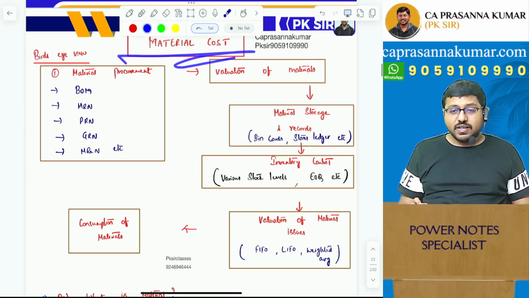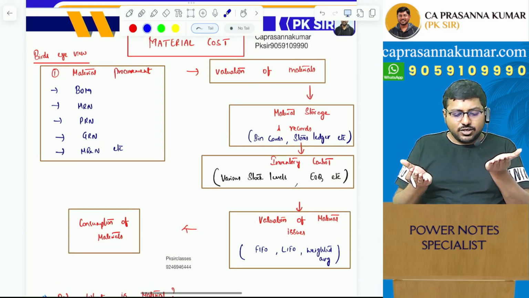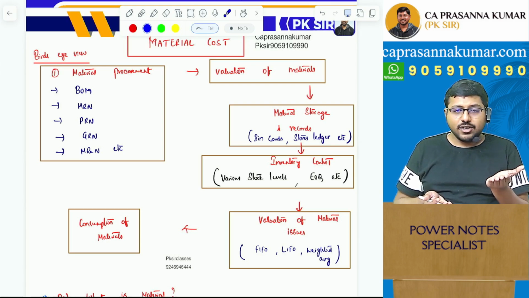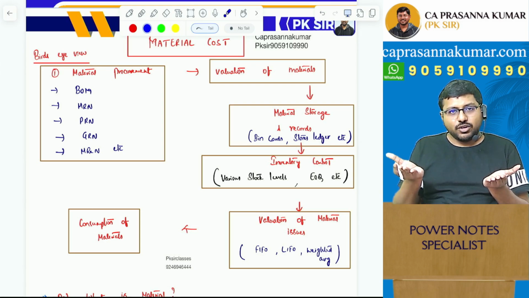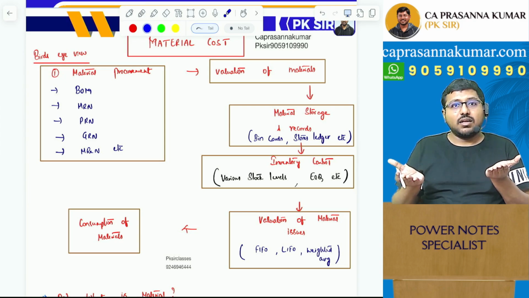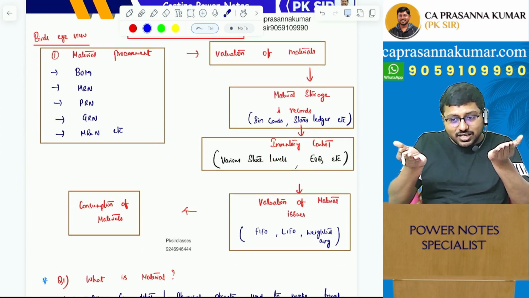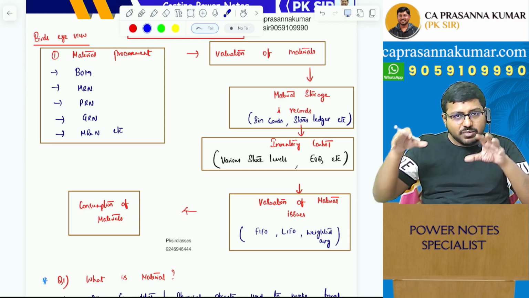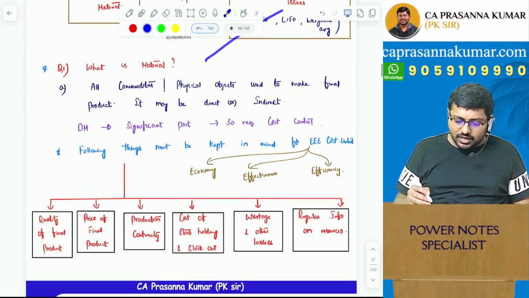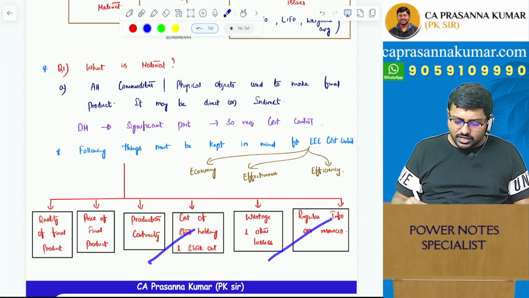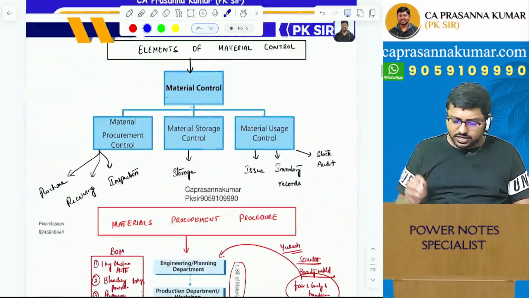Now, why I'm telling you that you can have this material: you will have a soft copy, obviously, on your mobile, and a physical copy of your study material, and you can go parallel. You can prepare like that. Sir, how, sir? See here, I've written the content in such a way that what will be there in the study material, the same stuff will be here, but it will be simplified, and explained better wherever necessary, and in chart form wherever required.